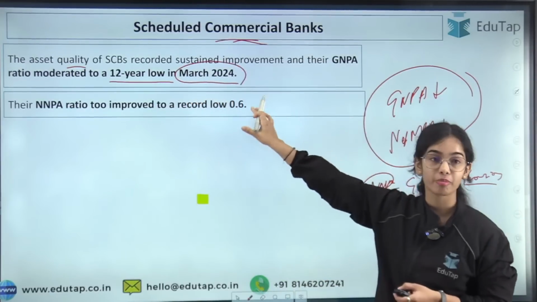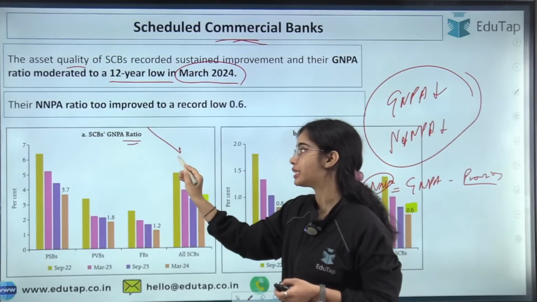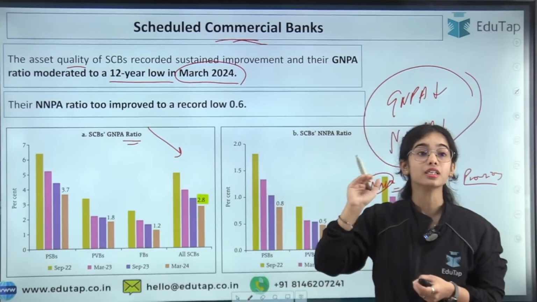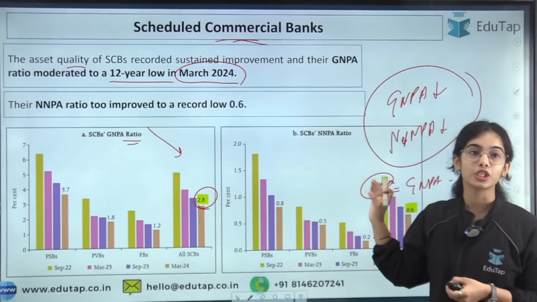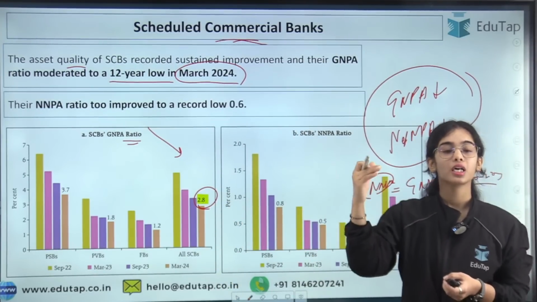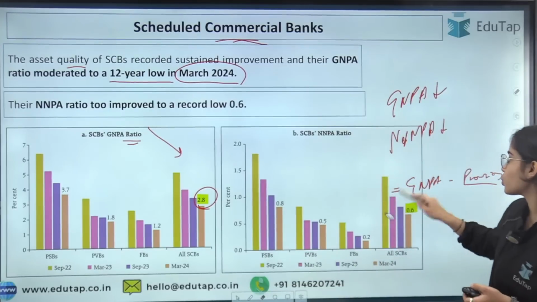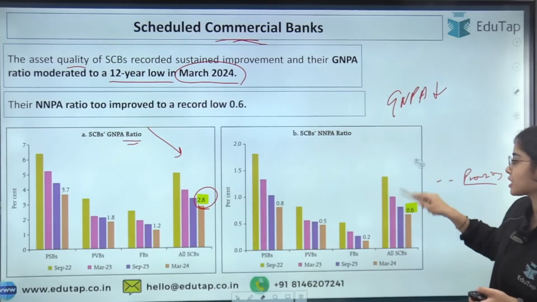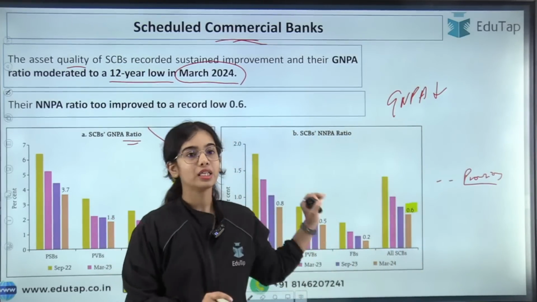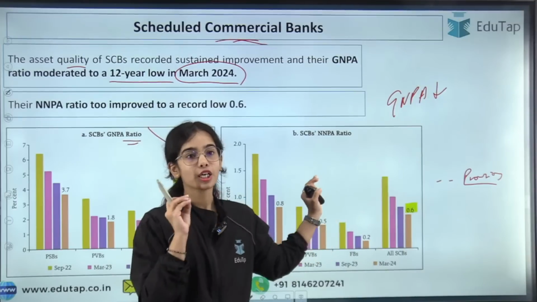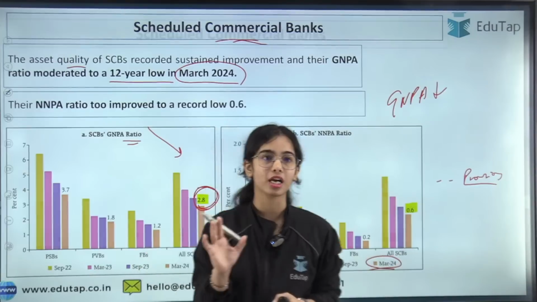That is a big achievement for the scheduled commercial banks, that their gross non-performing asset ratio has continuously decreased and is at a 12-year low at 2.8%, while the net non-performing assets are also quite low right now at 0.6%. So the gross non-performing asset is at 2.8%, while the net non-performing asset is at 0.6% in March 2024. So remember these data, they are most important.